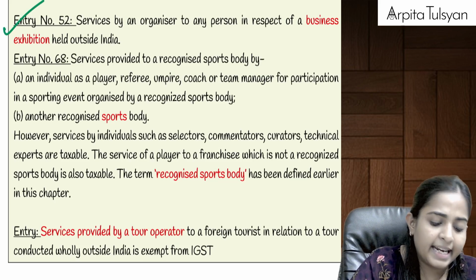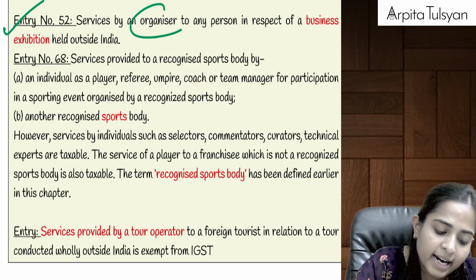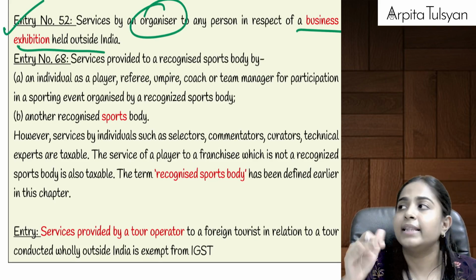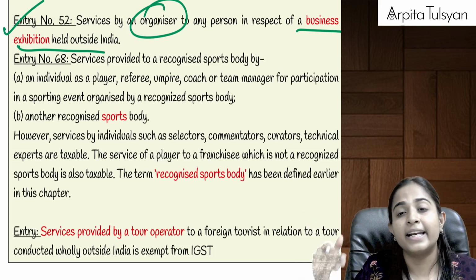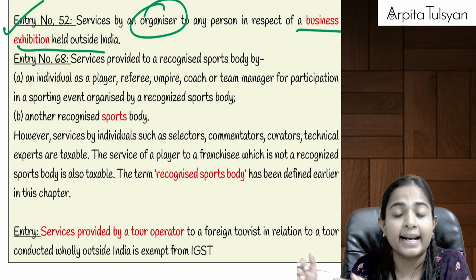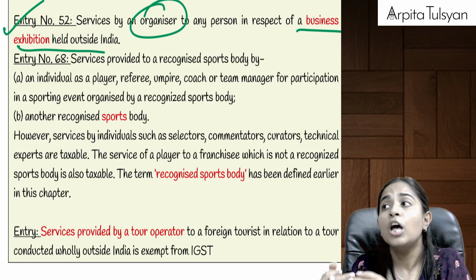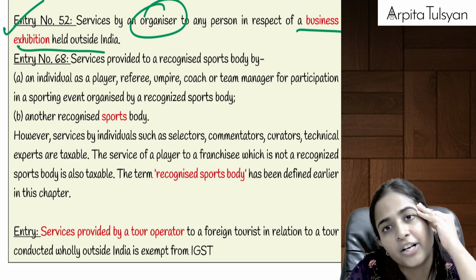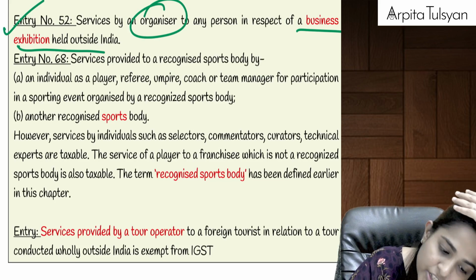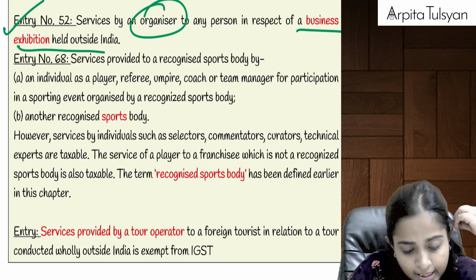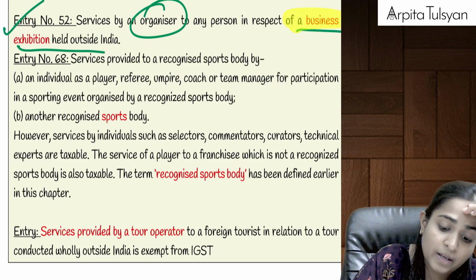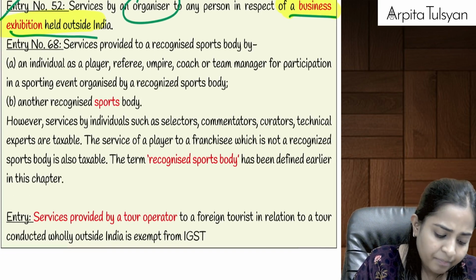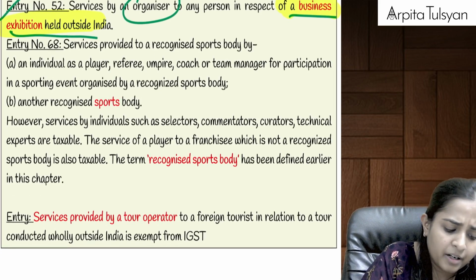Then after that, if we are taking help from an organizer for a business exhibition which is going to be held outside India, I want to put my stall there, I want to attend that exhibition, so I contact an organizer. He will charge some consideration from me. Whatever consideration he charges from me, on that GST will be totally exempted, provided the business exhibition is totally held outside India, right? And then the last two entries coming up here, entry number 68.